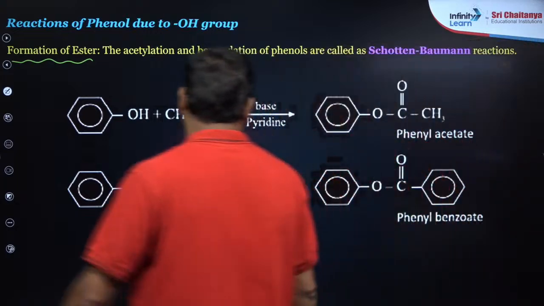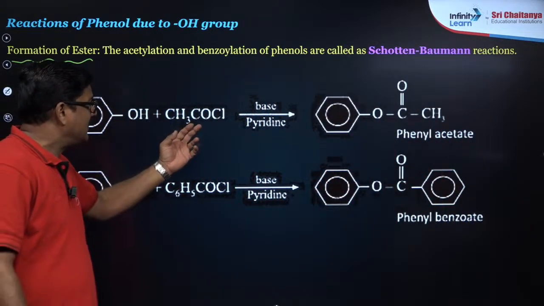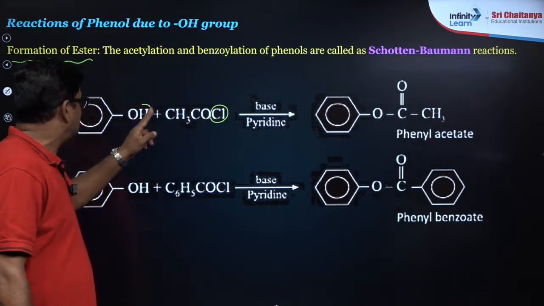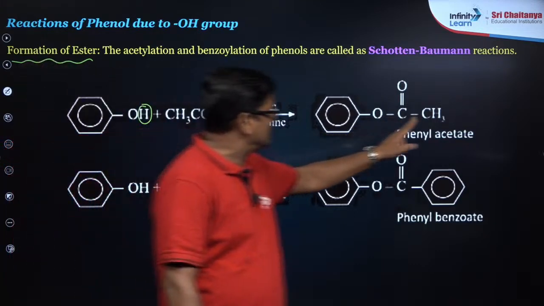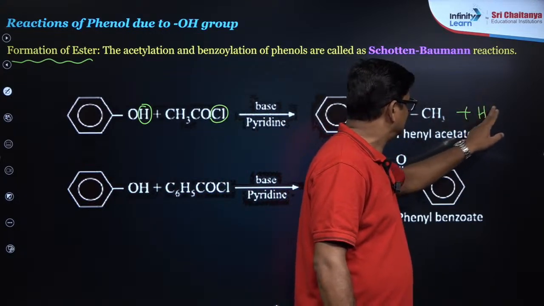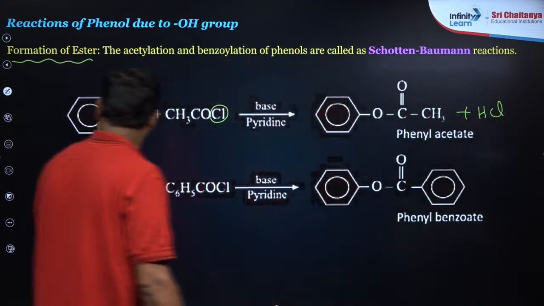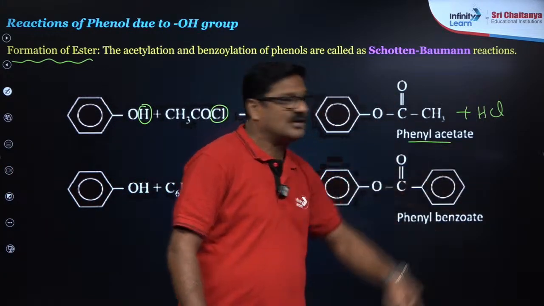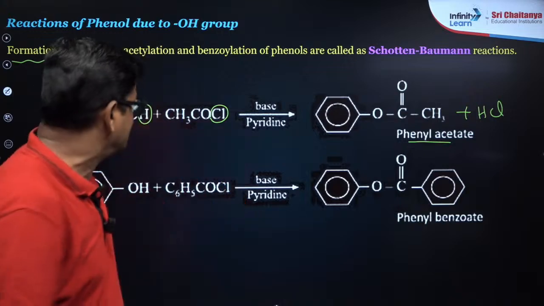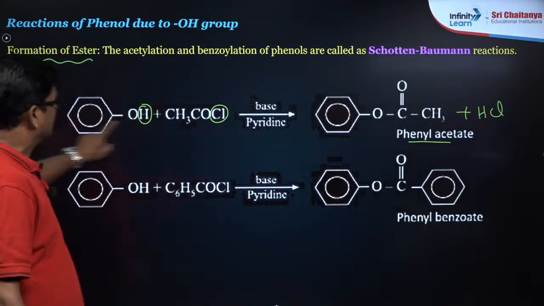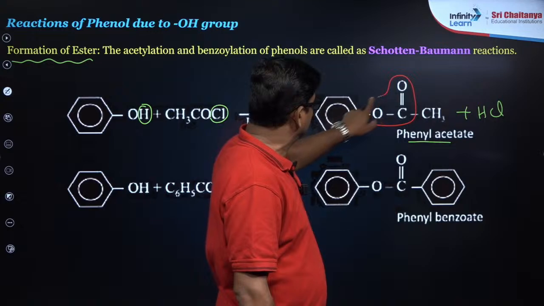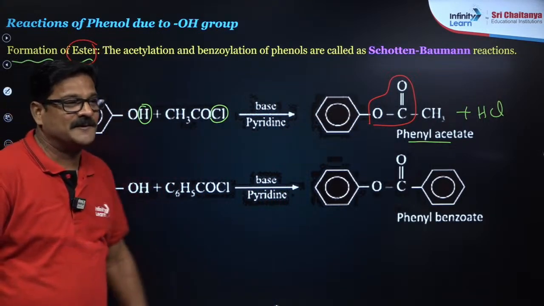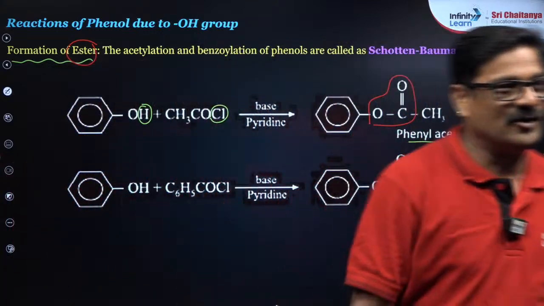You can see phenol is reacted with acetyl chloride. Cl and H are removed as HCl. You are going to get a phenyl group, O phenoxide and COCH3. This is what you call phenyl acetate. It is an ester. This is an ester functional group. Understood? Got it? Very good.